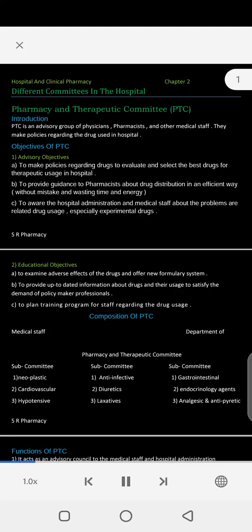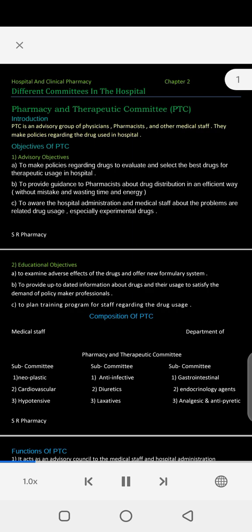Hospital and Clinical Pharmacy, Chapter 2. Different committees in the hospital. Pharmacy and Therapeutic Committee, PTC. Introduction. PTC is an advisory group of physicians, pharmacists, and other medical staff. They make policies regarding the drugs used in the hospital.